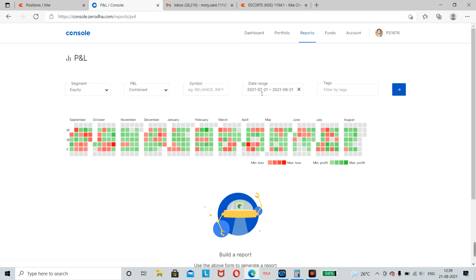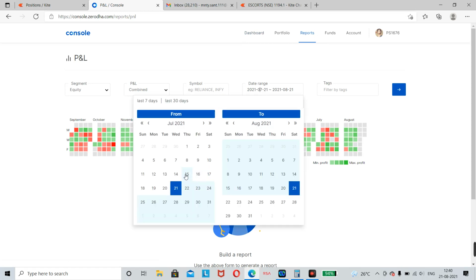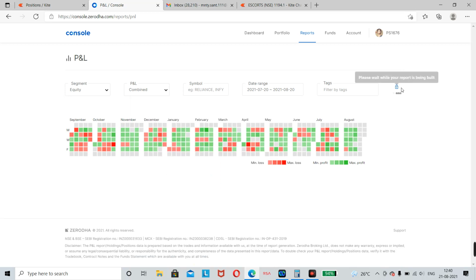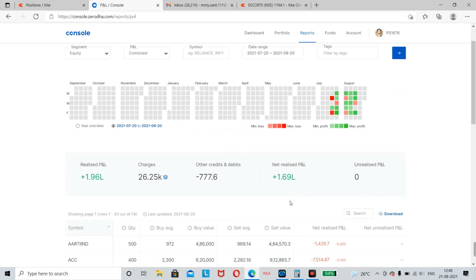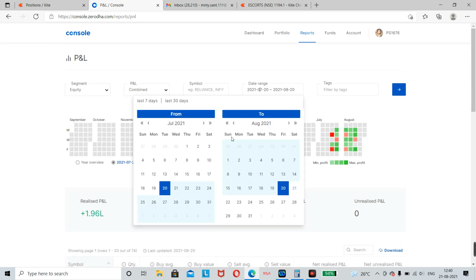Now go to equity, 20. Just check the profit and loss on 20th, the previous day, that is yesterday. Okay, this is 20, Friday.